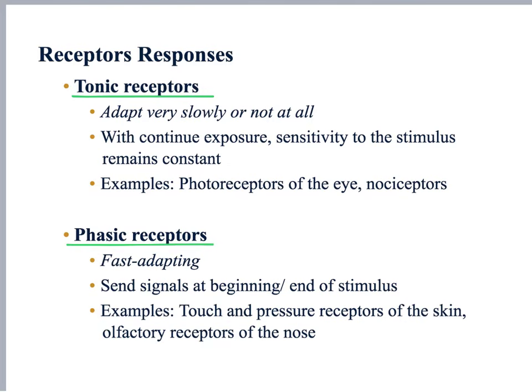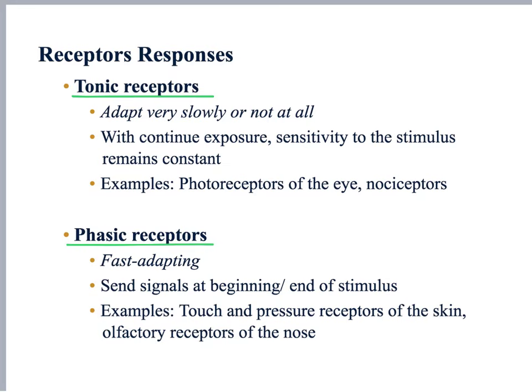Now, we have many receptors throughout our body that respond in a phasic manner, and these are the phasic receptors. In the case of the phasic receptors, the first stimulus will give a certain response, but the next stimulus will get a smaller response, and then a smaller response, and that's what we call adaptation. The fact that receptors become less sensitive to a particular stimulus over the course of time, and therefore we start ignoring that particular stimulus.